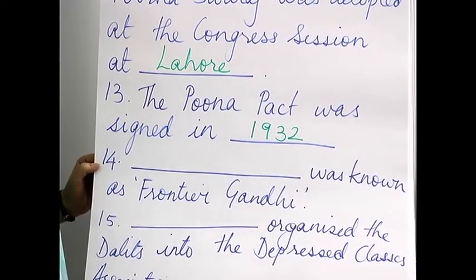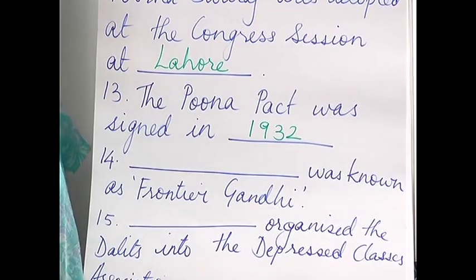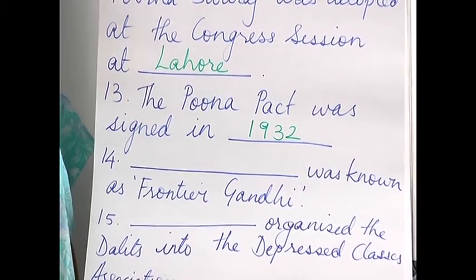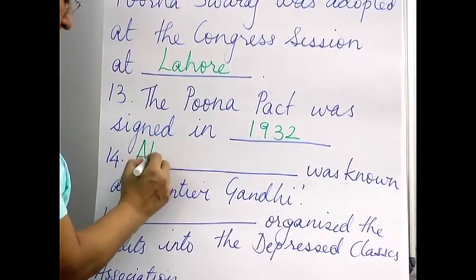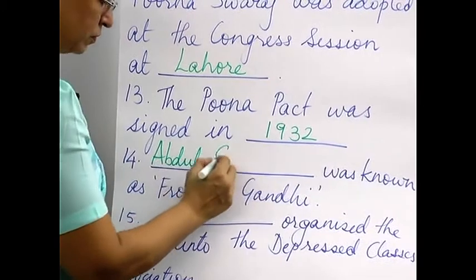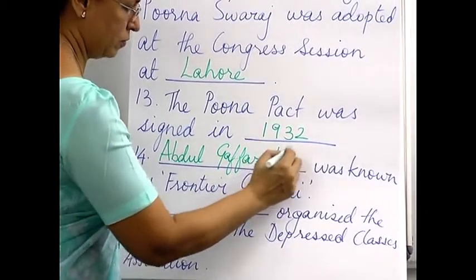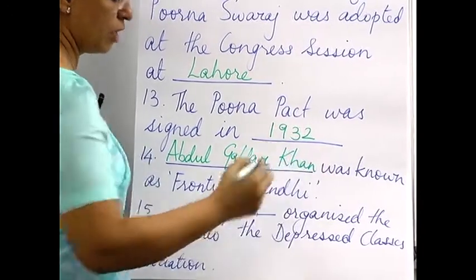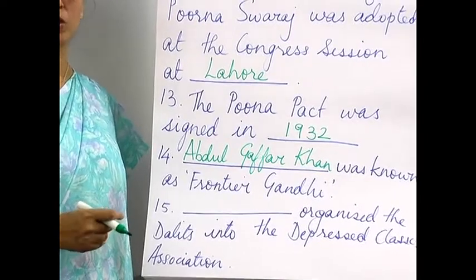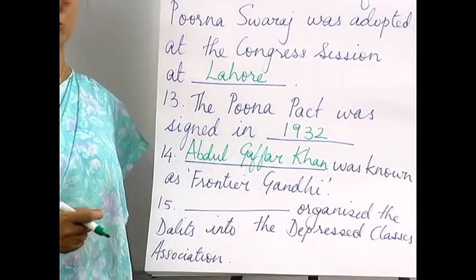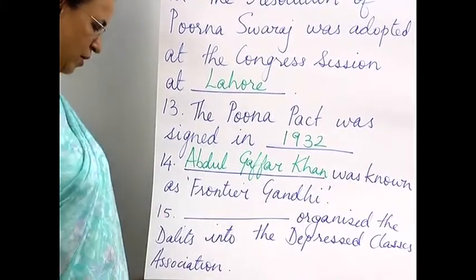14th question, dash was known as Frontier Gandhi. Now, he was known as Khan Abdul Ghaffar Khan, or in your book it is simply written Abdul Ghaffar Khan. He was fighting on the northwest frontier border and he had a group of people known as Khudai Khidmatgar, who used to also be known as red shirts, okay, because they used to wear red color shirts.